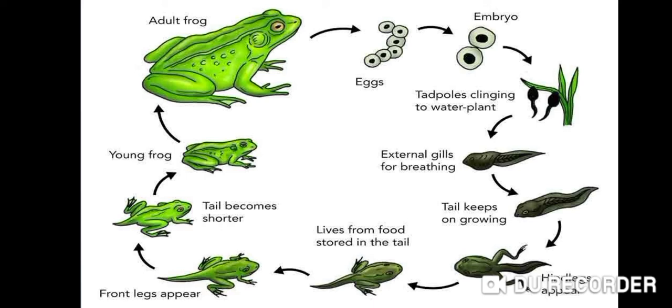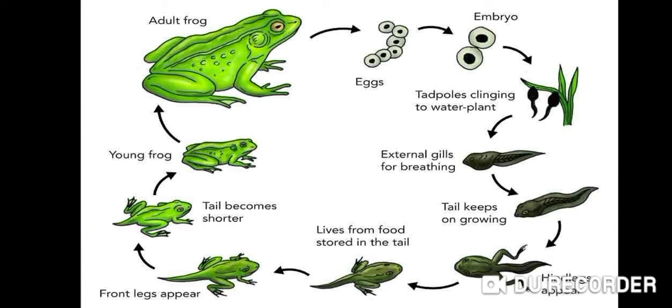The transformation of larva into an adult through drastic changes in appearance is called metamorphosis. The change from tadpole to frog is an example of metamorphosis. Here you can see that a tadpole and the adult frog look very different from each other. The body features which are present in an adult frog are not present in its immature form called tadpole.